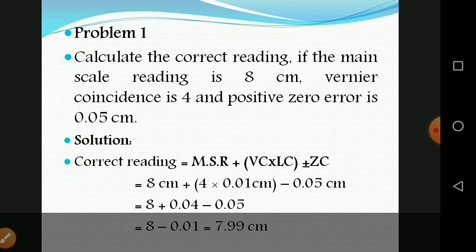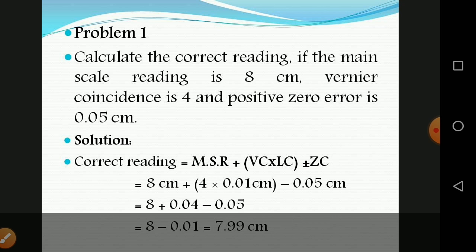So here the main scale reading, MSR, is equal to 8 centimeter and vernier scale coincidence is 4 into least count, that means 0.01 centimeter. And here they give the positive zero error as 0.05 centimeter. That means positive, so zero correction is minus 0.05 centimeter.